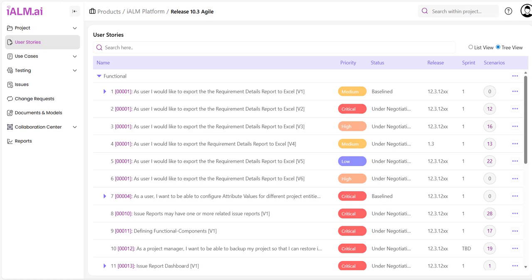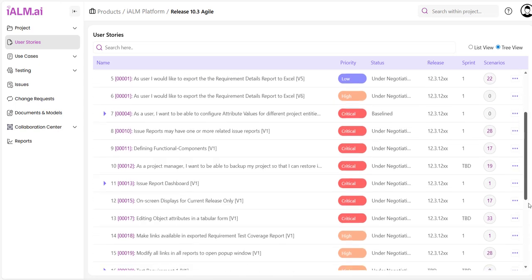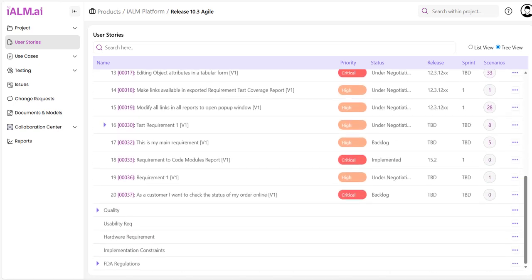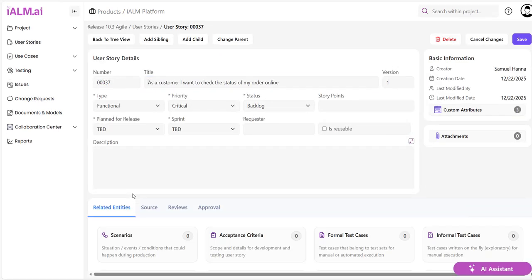I want to show you how you can use the AI assistant built into iALM.ai to break down a user story to a set of scenarios that covers normal, abnormal, extreme, and unexpected behavior. Those scenarios will also cover interaction between the user, the system, and other systems.